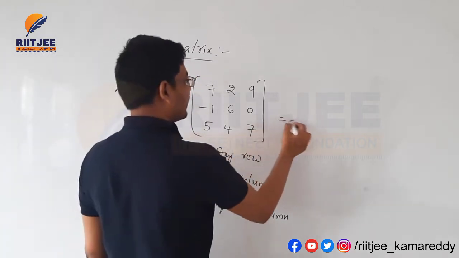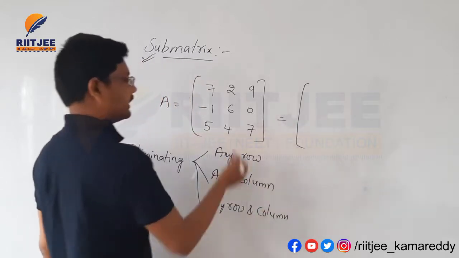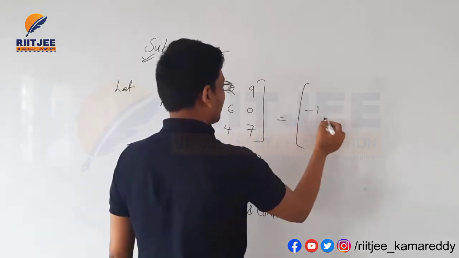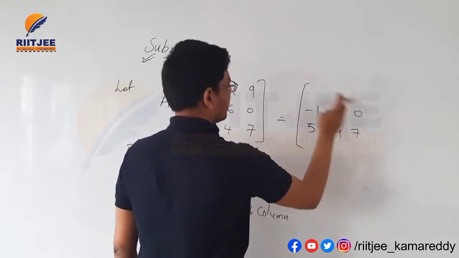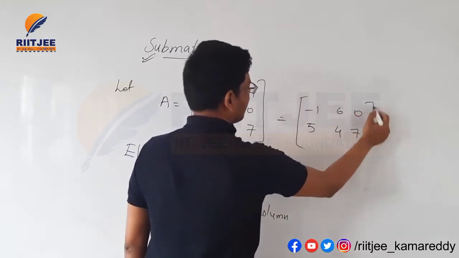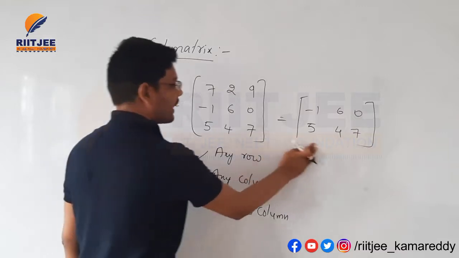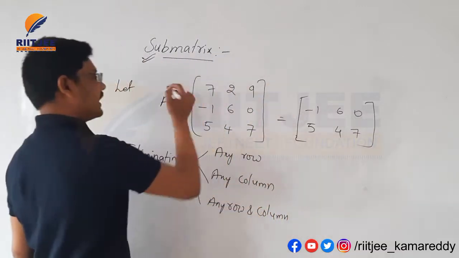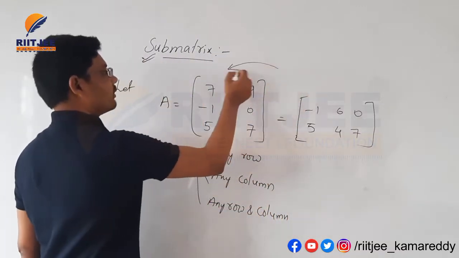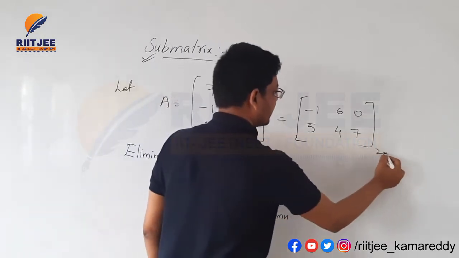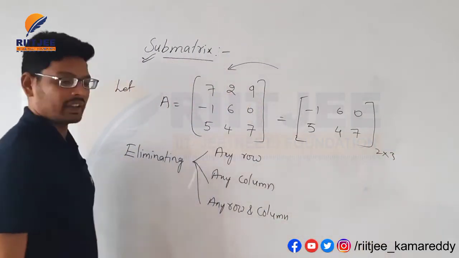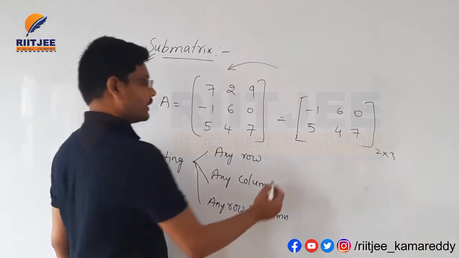First of all, I am eliminating a row here. I am eliminating R1, which gives minus 1 6 0, 5 4 7. That's why this is the matrix here. This is a submatrix of A. The order here is 2 by 3. Next, eliminating one column here,